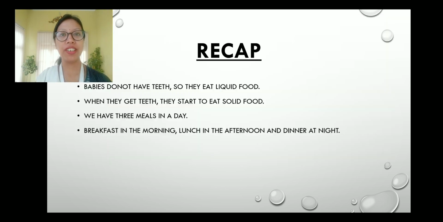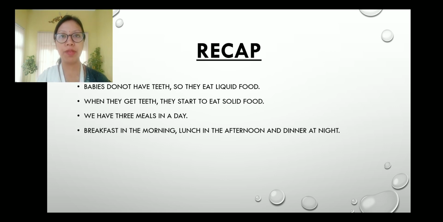So, in our previous class, we discussed that babies do not have teeth, so they eat liquid food. As soon as babies are born, they do not have teeth and have to consume milk, especially milk. They drink milk many times in a day and eat liquid food. When they get teeth, they start to eat solid food. As soon as their teeth come out, they go for rice, roti, etc.